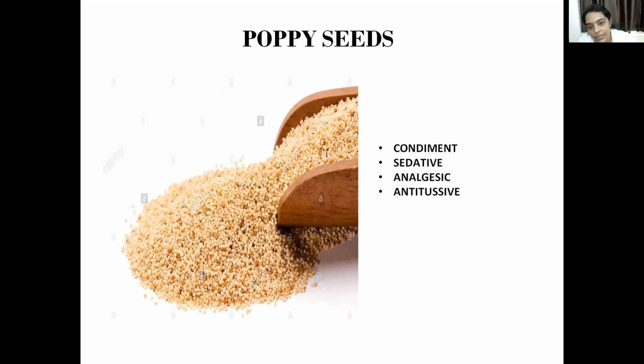These are very small to see. The image which I have uploaded is exactly how you find them outside. These seeds are very small. Girls might be familiar; boys, some of you, if you're cooking, you might be familiar with these. The use is as a condiment in cooking. Other uses: since morphine is an opioid obtained from poppy seeds, what are the uses of morphine? It can be used as a sedative, as an analgesic, and as an antitussive. These will be the uses of morphine, which is obtained from poppy seeds.